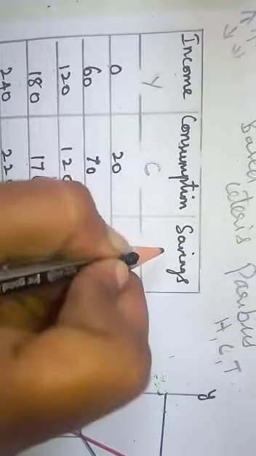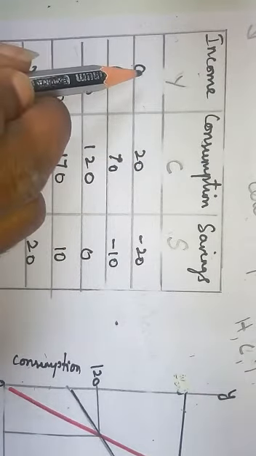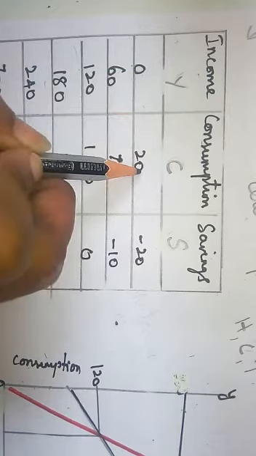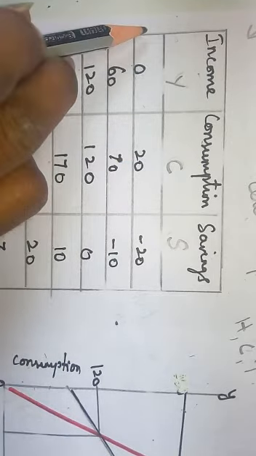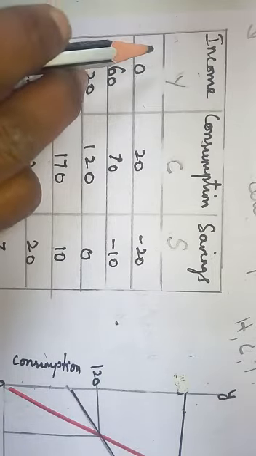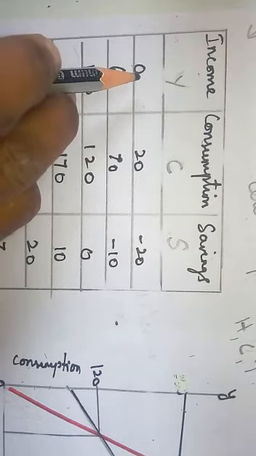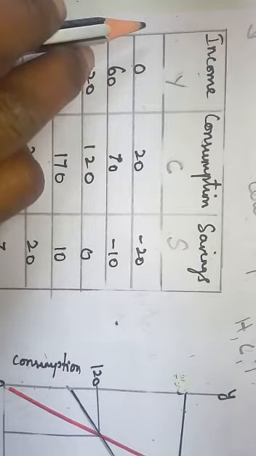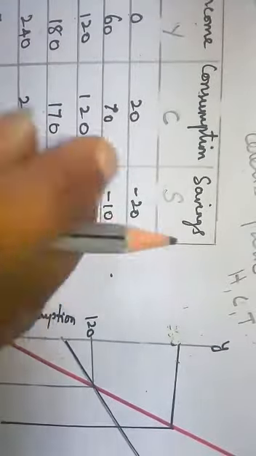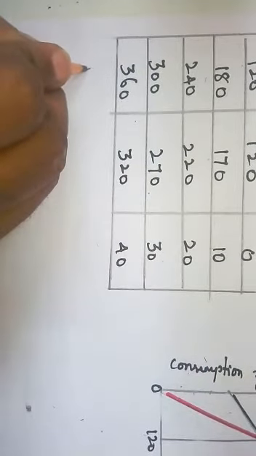See the table here: Y is income, C is consumption, S is saving. First one, income is 0, consumption is 20. You'll be thinking, without income how can I spend? So here he may be using money from his past saving, last month's or last year's saving, because he has to live his life. So this consumption at zero income is called autonomous consumption.